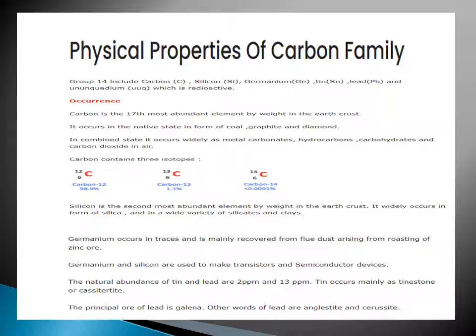Silicon is the second most abundant element by weight in the earth's crust. Germanium occurs in traces. Germanium and silicon are used to make transistors and semiconductors. The natural abundances of tin and lead are 2 ppm and 13 ppm. The principal ore of lead is galena.